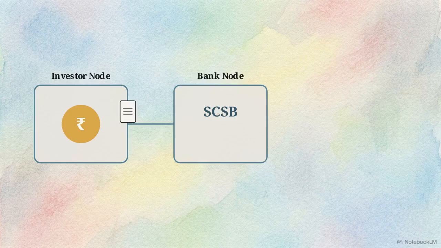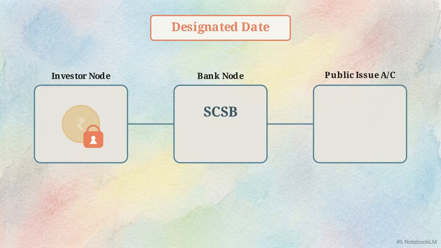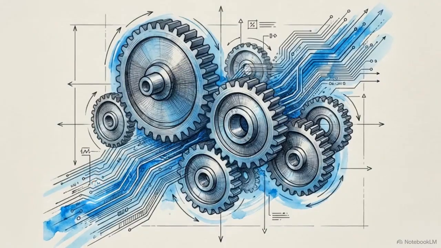This triggers what the DRHP calls the designated date. On this date, the bank debits only the exact rupee amount corresponding to the successfully allotted shares. Any unallocated funds are instantly unblocked. By replacing the physical transfer of capital with conditional digital permissions, ASBA eliminates the systemic settlement risk of a high-volume public offering. The DRHP is a meticulously engineered closed-loop system.